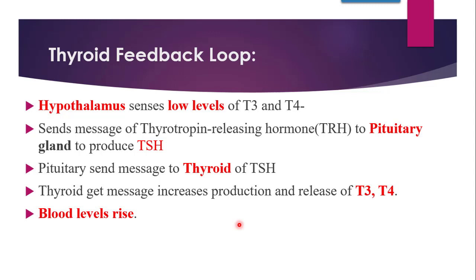The functions we are going to see in the next video of this thyroxine and antithyroid drugs chapter. Once the production and release is increased, the blood levels of thyroid hormones will increase. And what will happen once the blood level increases?